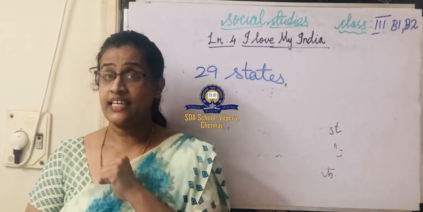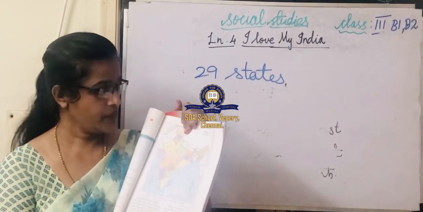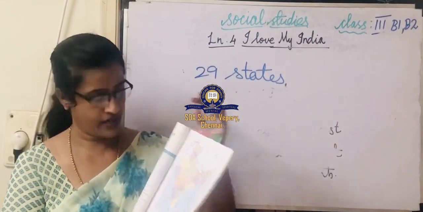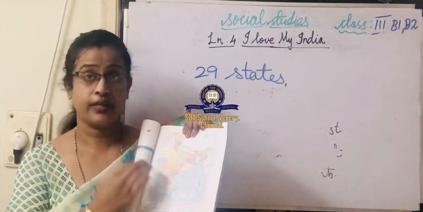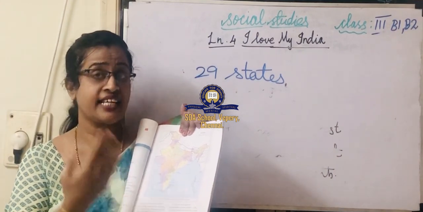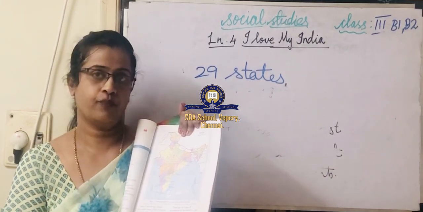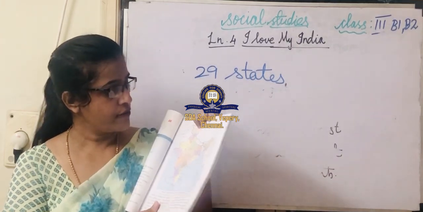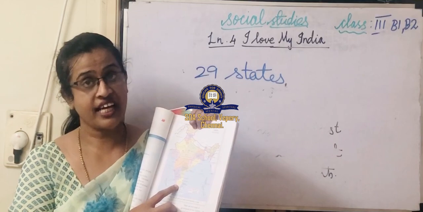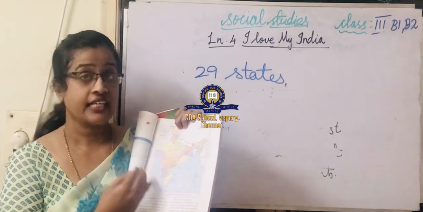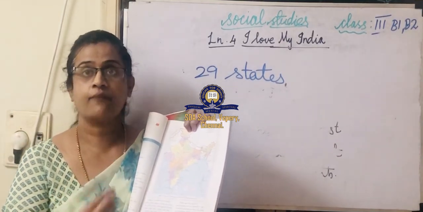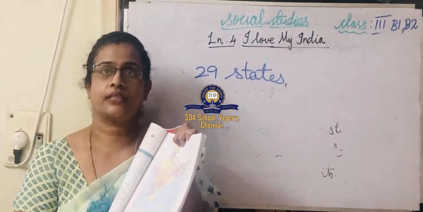Every state has a capital. You can look at the picture, page number 27. Each of the 29 states has a capital. For example, for Tamil Nadu, Chennai is the capital.